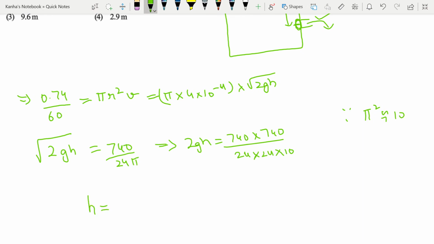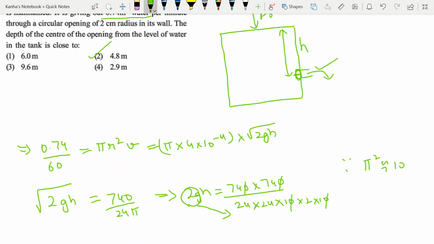Now I just try to find the value of h. First of all, this 2g will also go here, so this will become 2 into 10. You can cancel the 10s with this. This gives me h equal to 74 into 74 divided by 24 into 24 into 2, which is close to 4.8 meter. That is, the depth of the center of the opening from the level of water in the tank is close to 4.8 meter. So is it there? Yeah, the second one is the option.